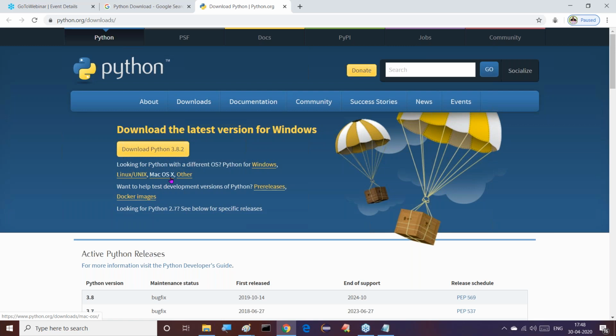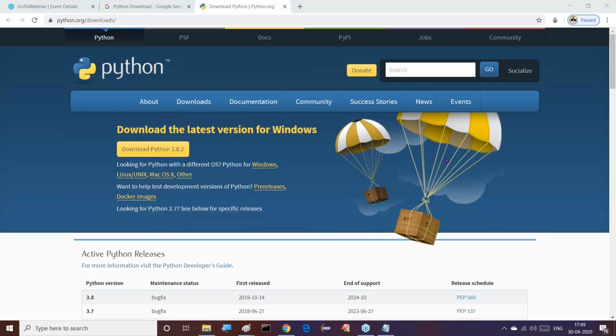Absolutely. Java is also a platform dependent software. The Java programming language is platform independent, but Java software is which one? Platform dependent. Right, sir. Good. Next one is